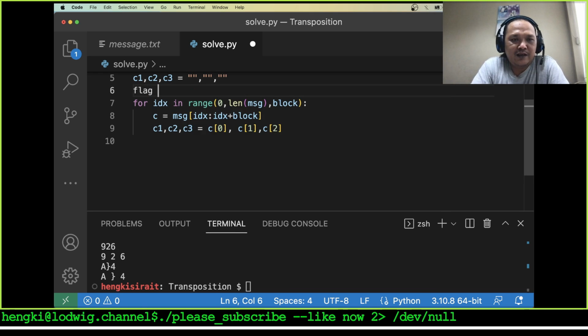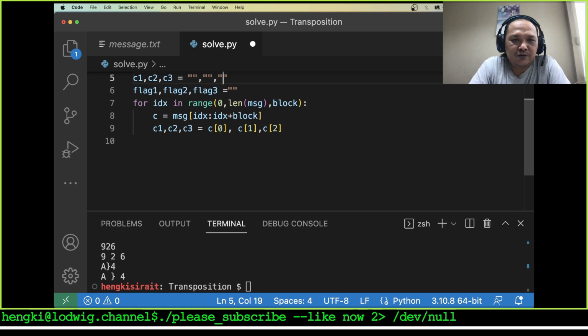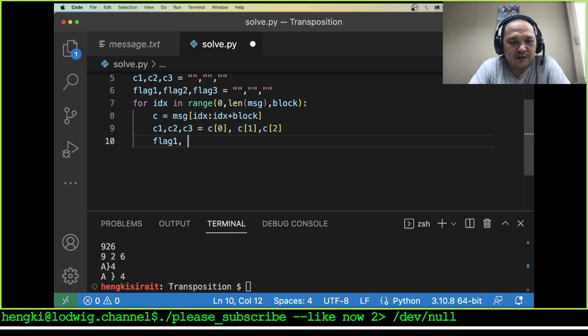Let's say the flag equals an empty string, and I will set flag 1, flag 2, and flag 3 equals this. Now let's say flag 1.